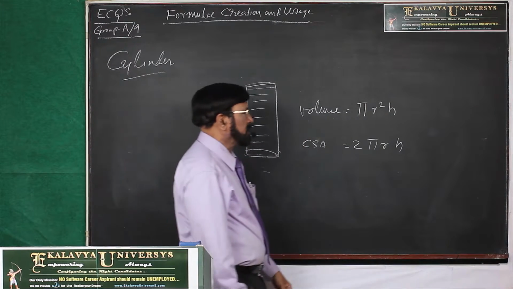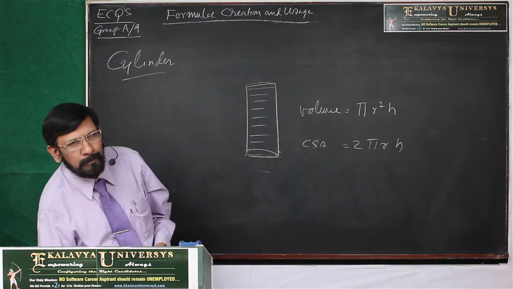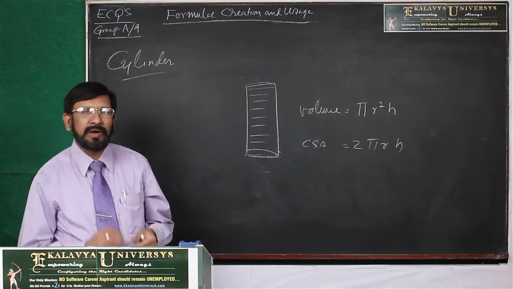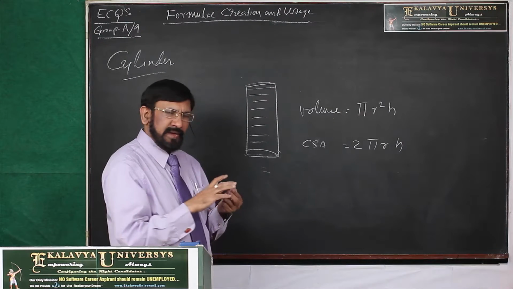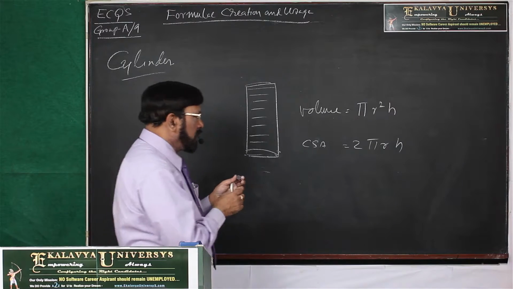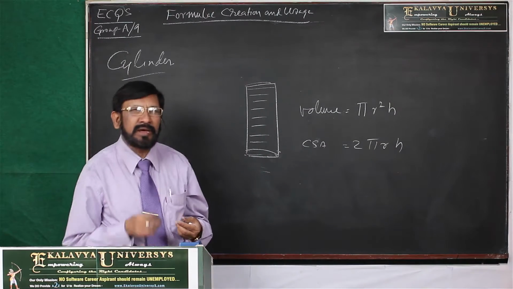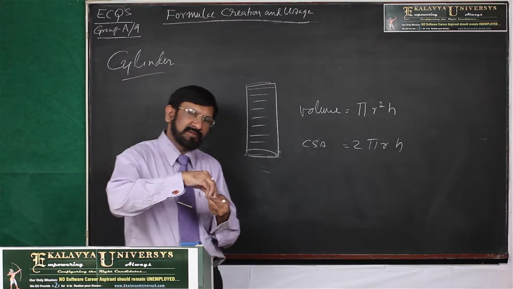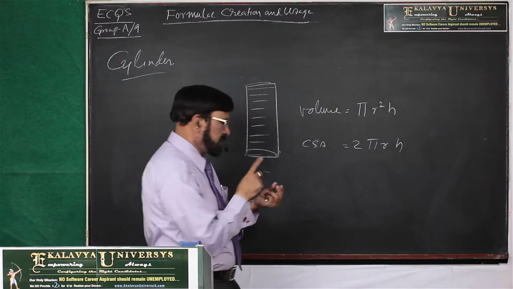Now, already you learned that the area of a circle is pi r square. This is the rupee coin. This is the circle. Then, what is the area? Area means nothing but the content. Now, how many circles are used for creating a cylinder?